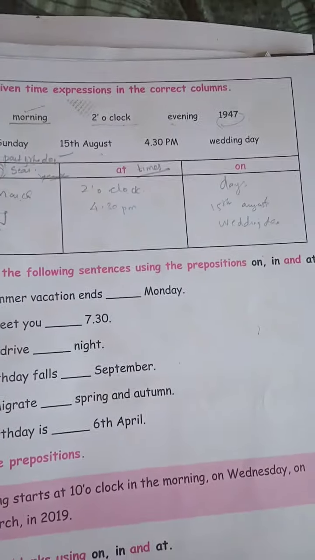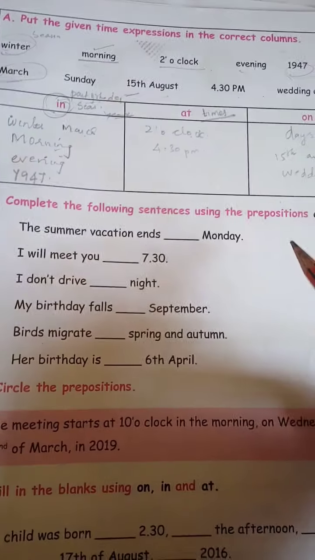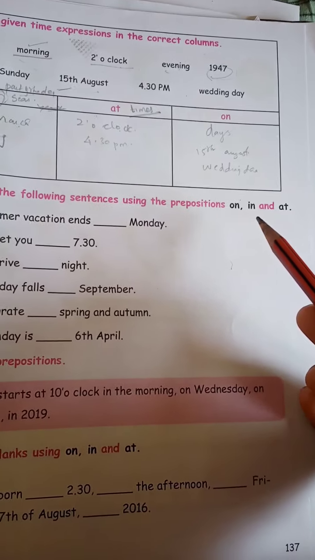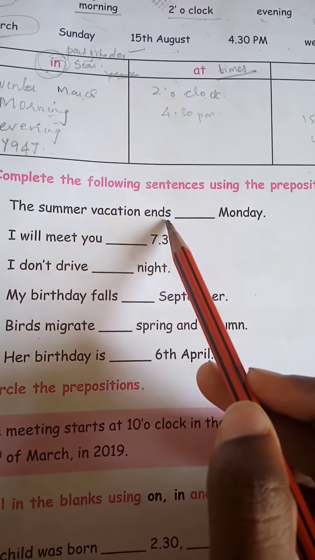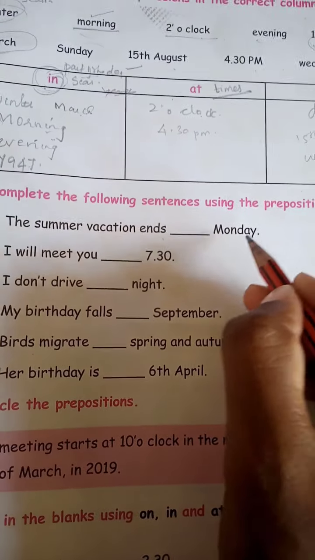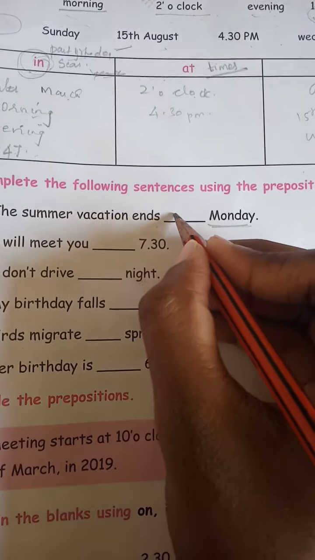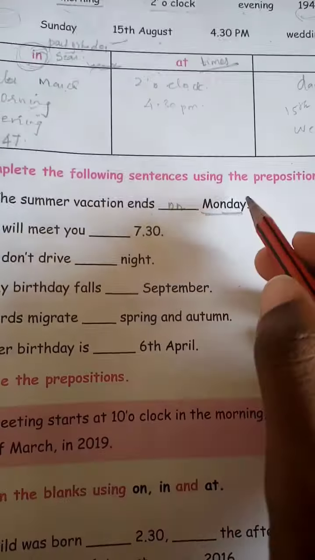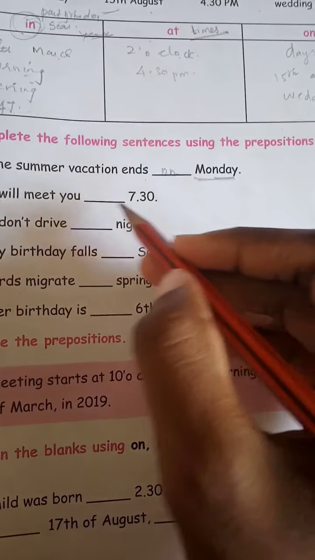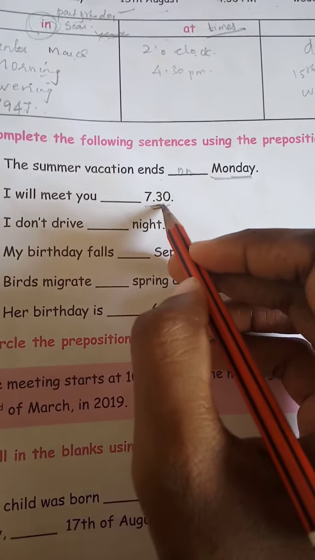You understand? Okay. Now complete the following sentence using the prepositions on, in and at. The summer vacation ends. Here in the sentence, what? It is a day. For day, what will you use? You will use on, right? So on Monday, it is a day. For day, you will use on. Next, I will meet you. For a time, what will you use? At.